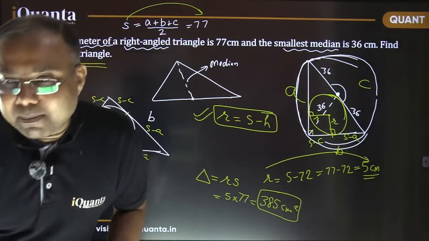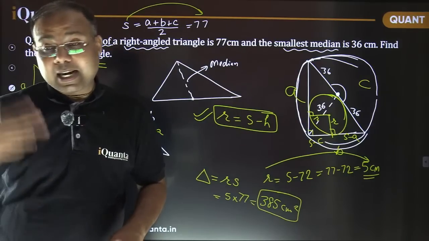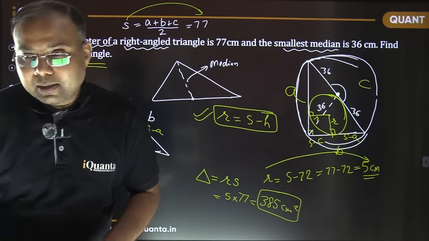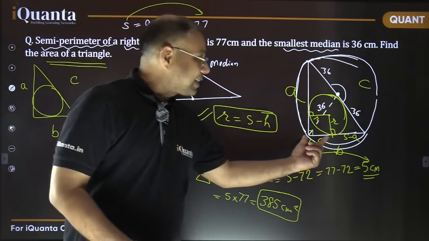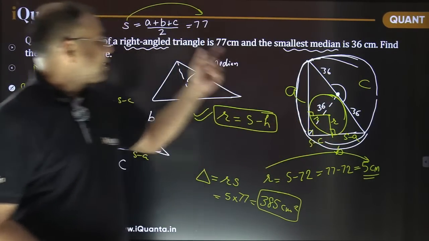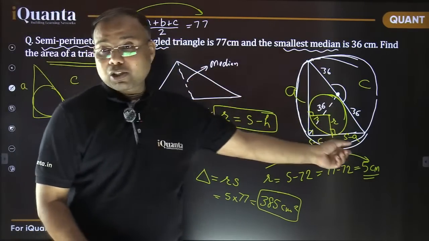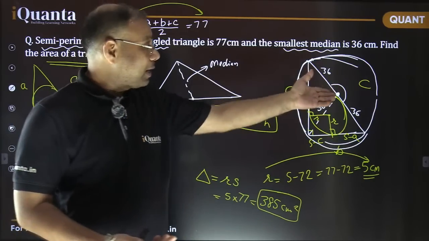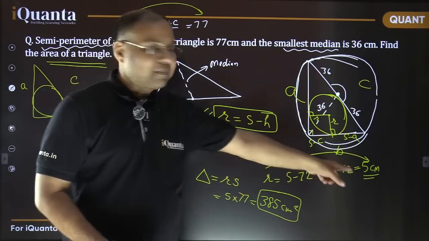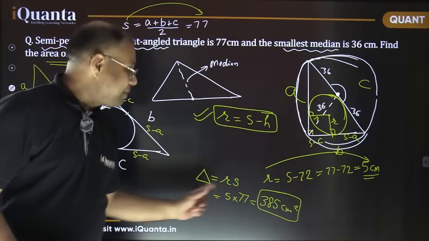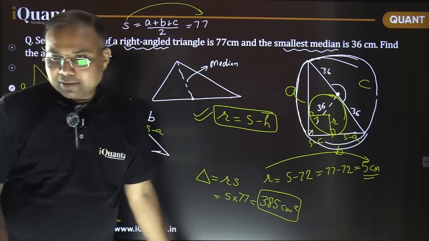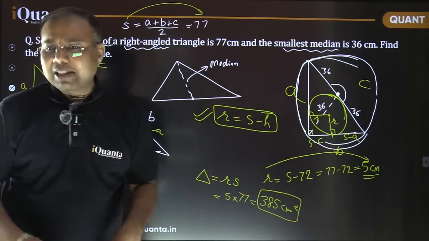Working with algebra, as Archit mentioned, is perfectly fine, but it's going to take time. But doing nothing, just realizing that this is nothing but S minus H. Semi-perimeter is known to me, hypotenuse we have just figured out, उसका क्या काम आएगा? Use करो ना. Using that, I got to know the value of R. And using R and S, I immediately got to know the area. That's it. That was the simplest and fastest way. There can be other ways.